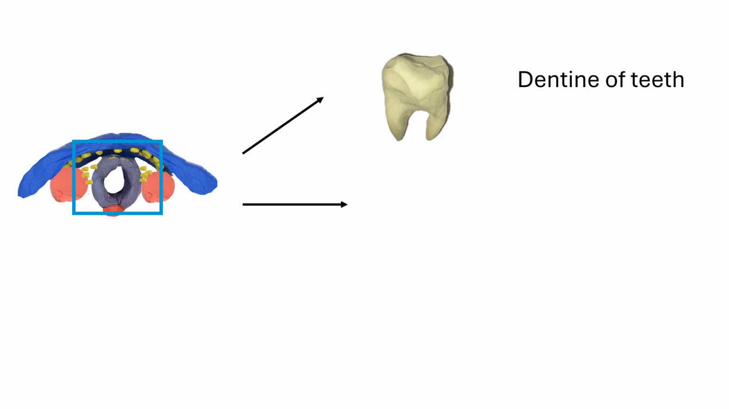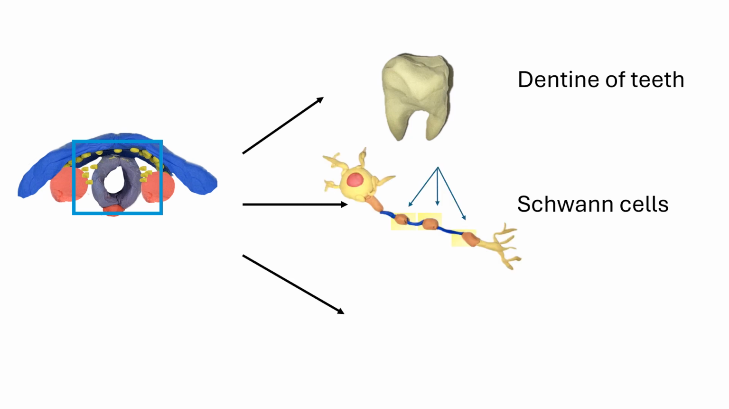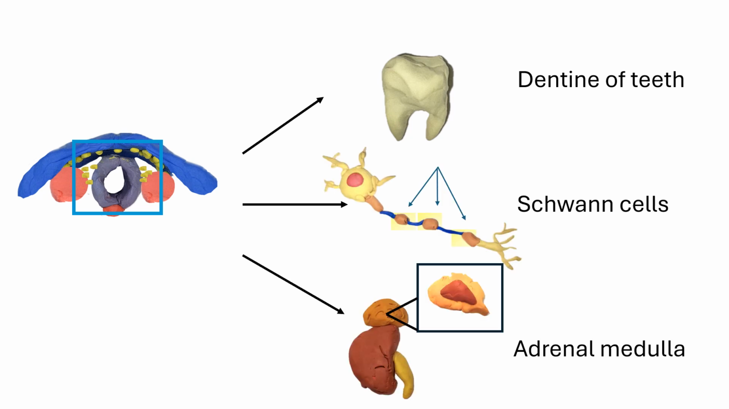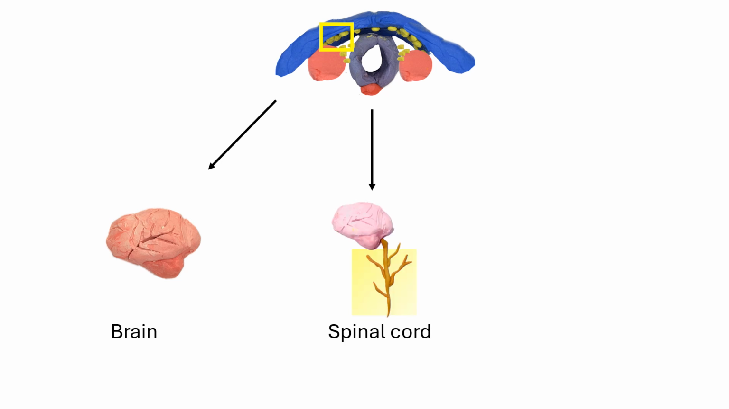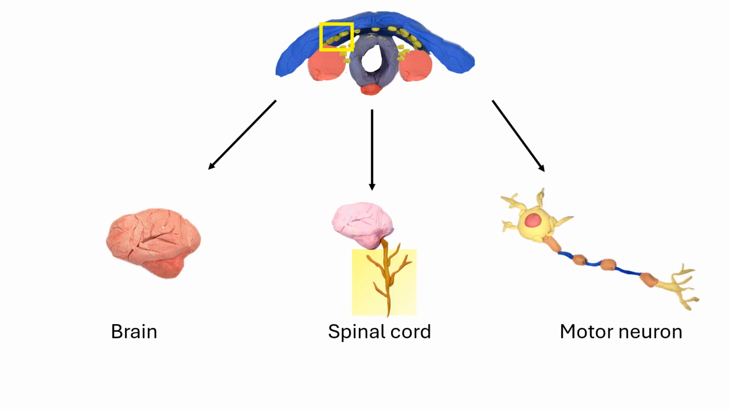The neural tube gives rise to structures like the dentine of teeth, Schwann cells, and the adrenal medulla, while the neural crest cells give rise to structures like the brain, the spinal cord, and the motor neurons.